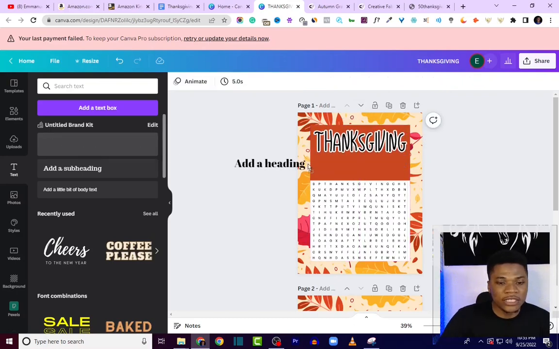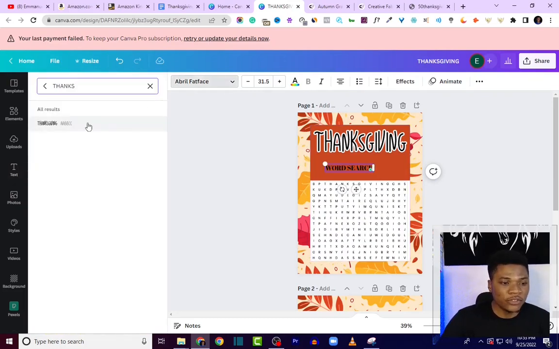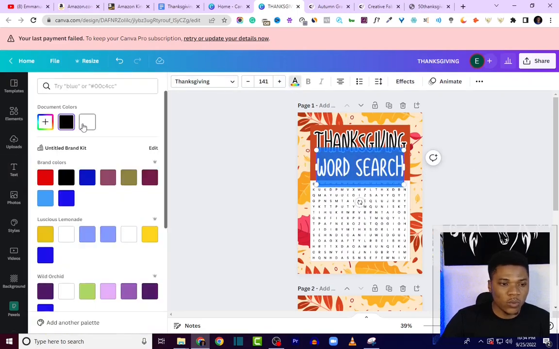Then I'm going to bring in another heading again, and then I'm going to type in word search. Then I'm going to use the same font, Thanksgiving, make it bigger, and then I'm going to make the color of this white.